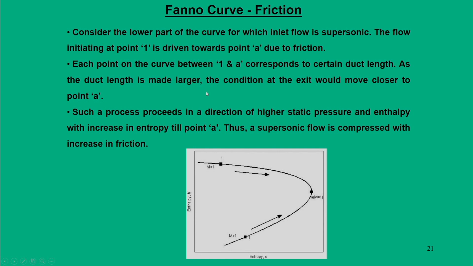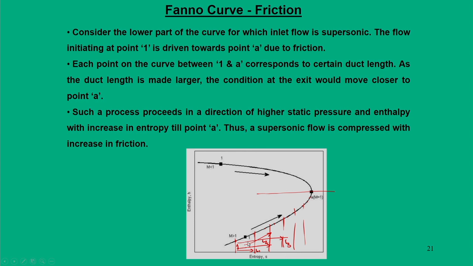Now, let us say that we are in the lower half of the curve. Each point in this lower half of the curve denotes a different thermodynamic state. So, when I start with point 1 dash, I can move towards the sonic point on this curve, and each point on the curve means different values of L, L1, L2, L3 and so on.